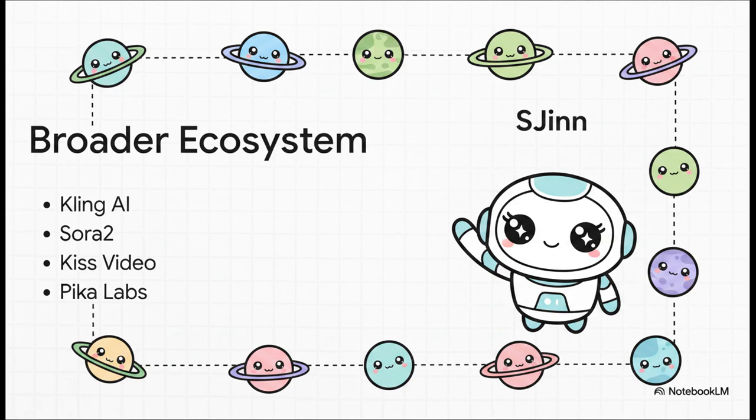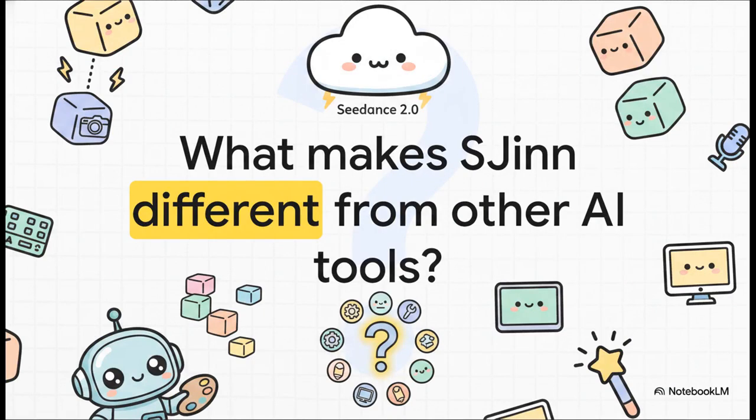By placing itself firmly and openly within a list of the current heavy hitters of the AI video ecosystem, SJinn is essentially saying, look, we know who our peers are, we know what tools you're already researching, and we believe our agent belongs right at the very top of that list. Which brings us to the perfect concluding thought, pulled straight from their own FAQ: what makes SJinn different from other AI tools? Ultimately, with so many options available out there right now, from Kling to Pika Labs to Sora, this is exactly the question you should be asking yourself.